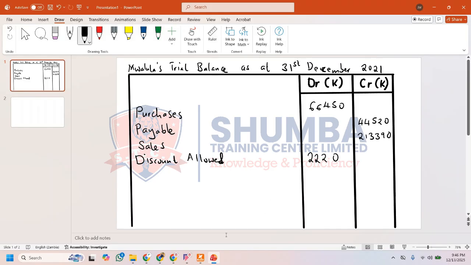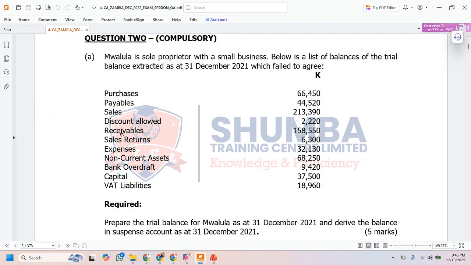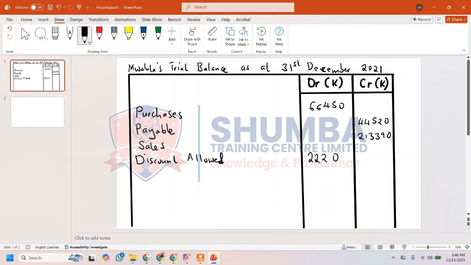Now let's move on and look at the next item. The next item is what? Trade receivables. Now what are trade receivables? These are amounts that we are supposed to receive from our customers. These are people that bought goods from us on credit, and now they're supposed to pay us. We are expecting this money from them. We have not yet received this money, but we're expecting it. So it is an asset. So it is a receivable. So let's put here receivable.